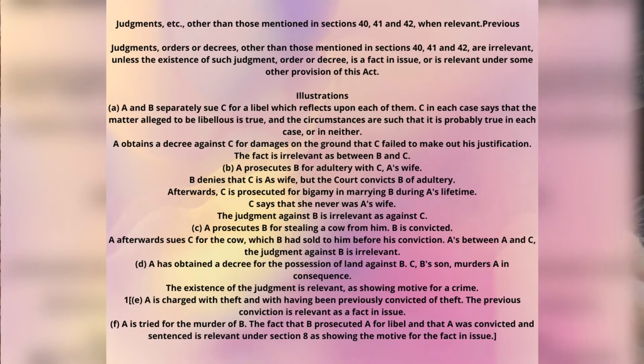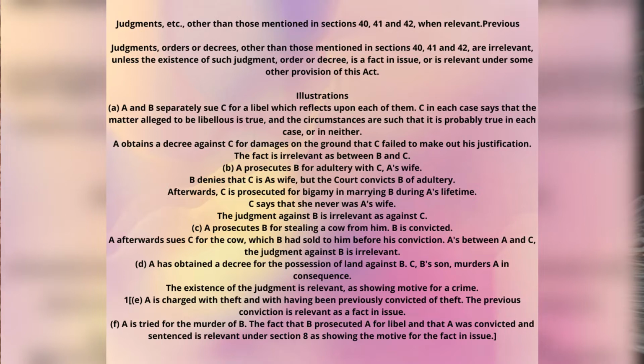The next one: A prosecutes B for adultery with C, A's wife. B denies that C is A's wife, but the court convicts B of adultery. Afterwards, C is prosecuted for bigamy in marrying B during A's lifetime. C says that she never was A's wife. The judgment against B is irrelevant as against C.